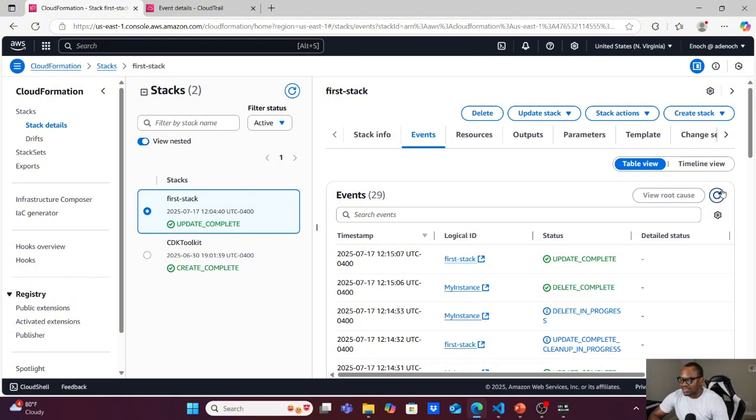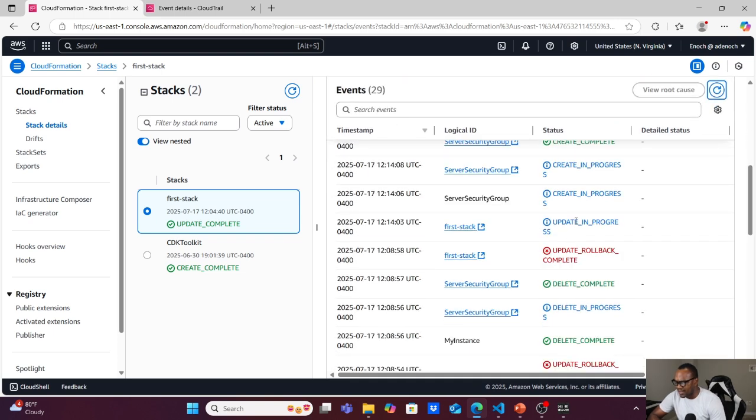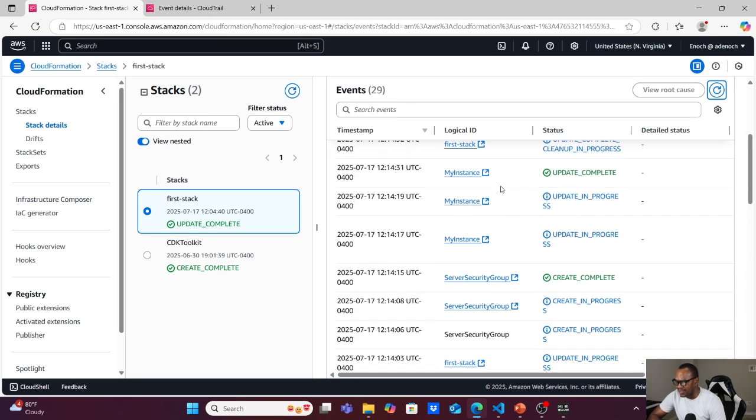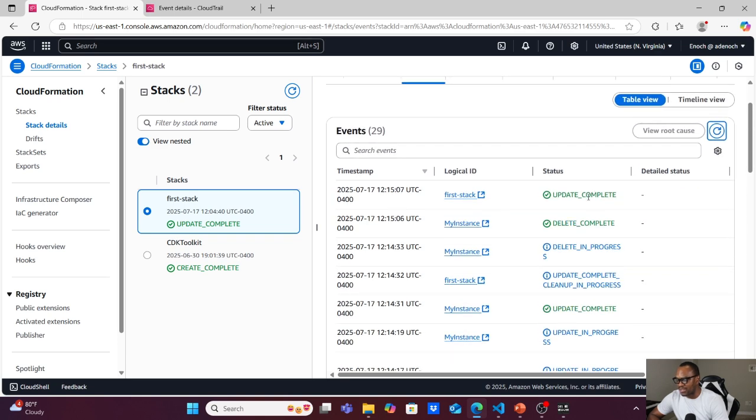Now our update is completed. Let's go and see the chain of creation. So update started from here, and it created the security group, and it also started creating the instance. So it completed creating the instance, then it started deleting the previous instance. Now when an update is going on, the usual thing is to first create the new resources, and it will now delete the old resources. So it has created the new instance, and now it's deleting the old instance, and our update was completed.